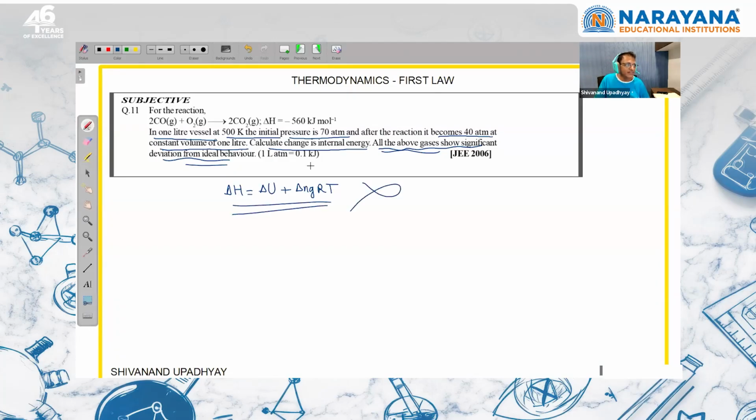When the gases are behaving ideally, you have to write delta H is equal to delta U. Here volume is constant, so final pressure minus initial pressure. The value of delta H is given as minus 560 kilojoule per mole. You have to write this delta U in kilojoule per mole. They have given that 1 liter ATM is 0.1 kilojoule. So volume is 1 liter and pressure change is final minus initial. Final is 40, initial is 70, so minus 30 liter ATM.